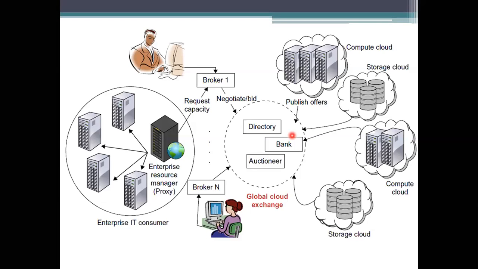Apart from these, there are some people situated here who are working on this environment. What they are doing is making this environment available to us. They are interconnected with a directory or anything. They are making these things available to the bank auctioners or any representations you see. So this example shows the high-level components of the Melbourne group's proposed intercloud